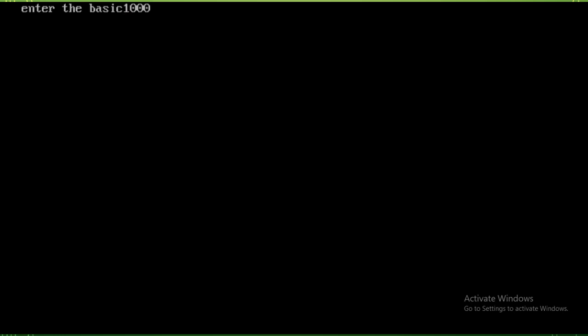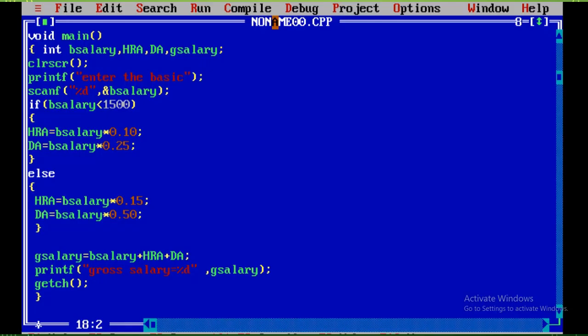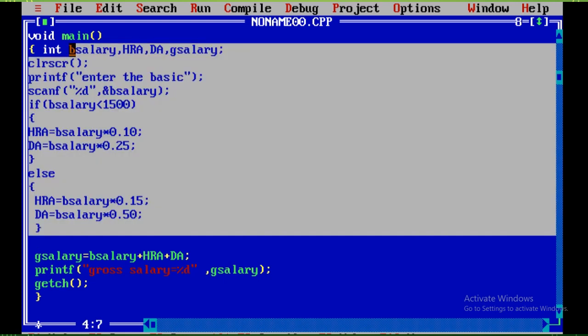So first of all, in the program, what are the things we have? Basic salary, HRA, that means HRA is 10% of basic and DA is 25% of basic. And also another condition: if the basic salary is equal to or above 1500, then HRA is 15% and DA is 50%.